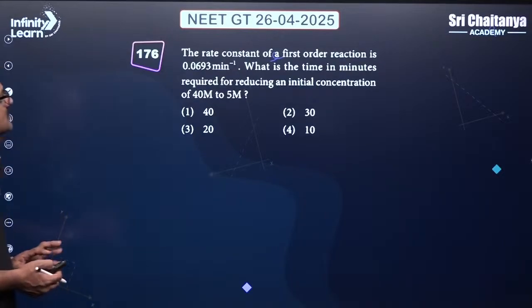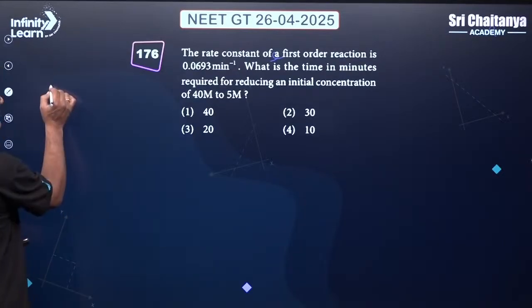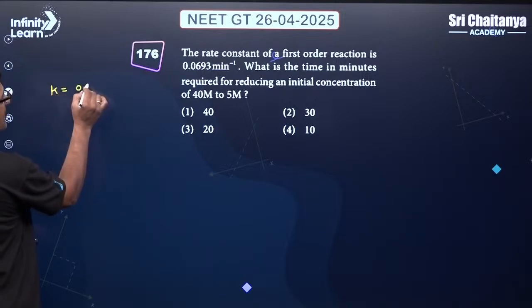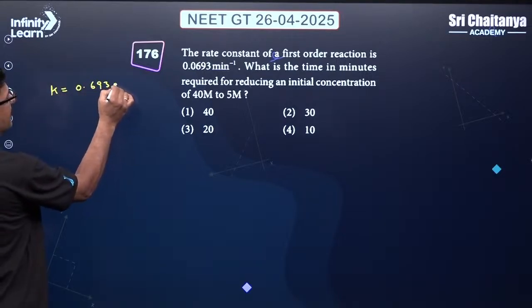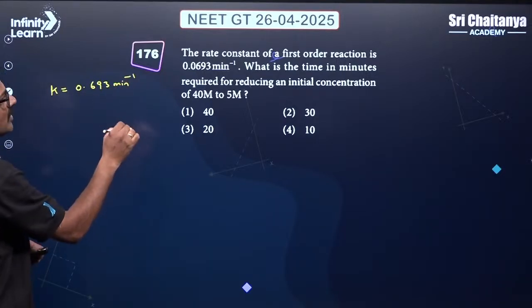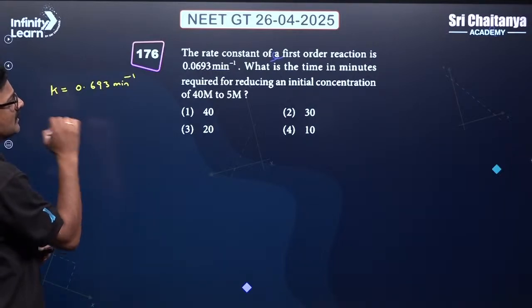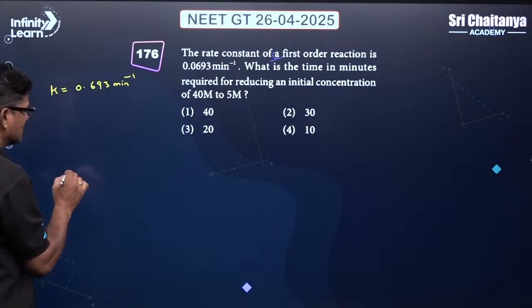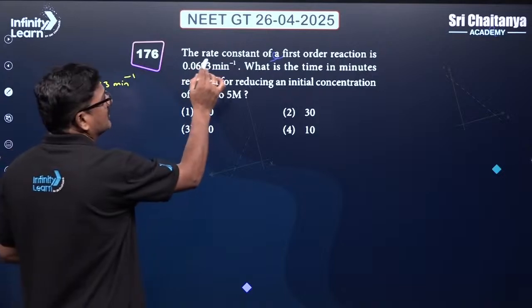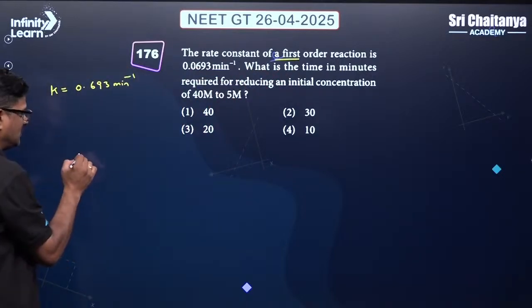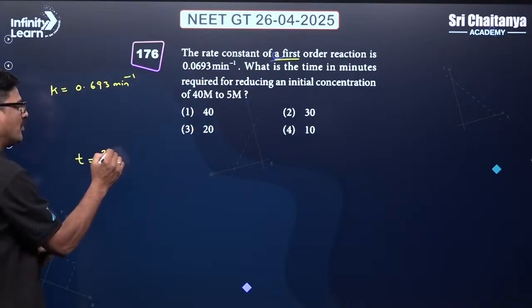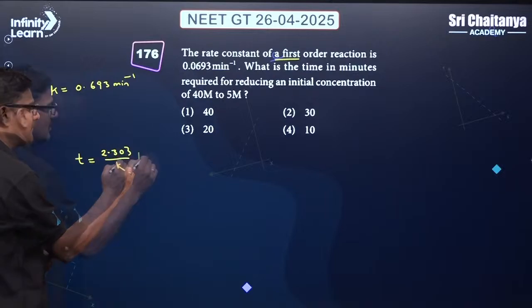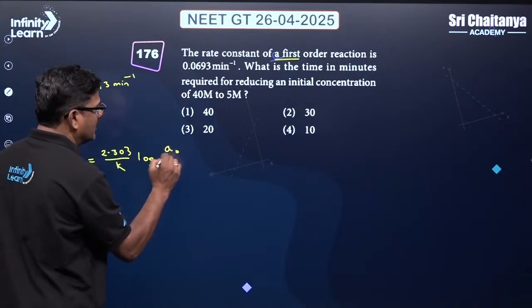So the rate constant for the first order reaction is going to be 0.693 minute inverse. Okay, and what is the time required in minutes for reduction of initial concentration? For the first order it is given. So t is equal to 2.303 by k log a naught by a t.